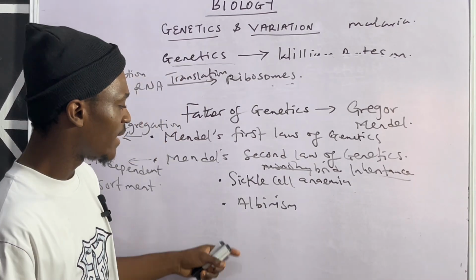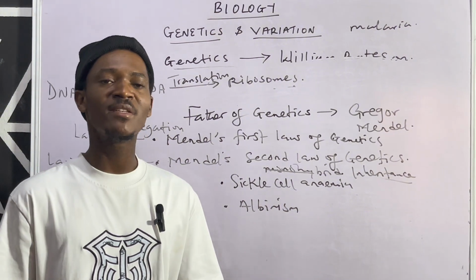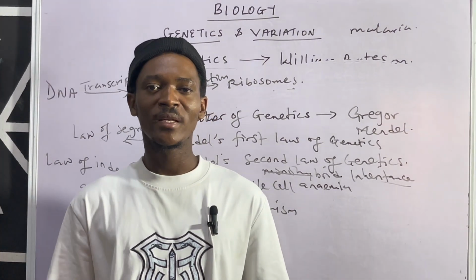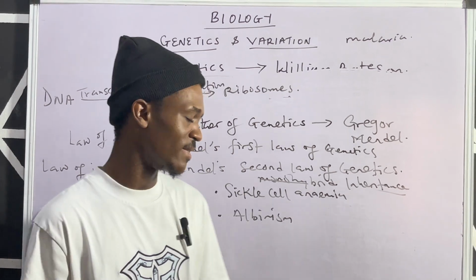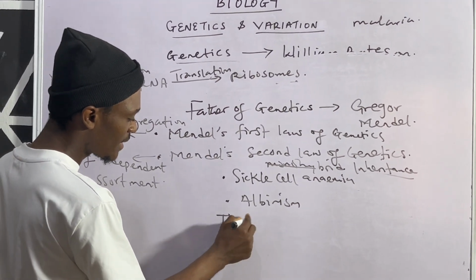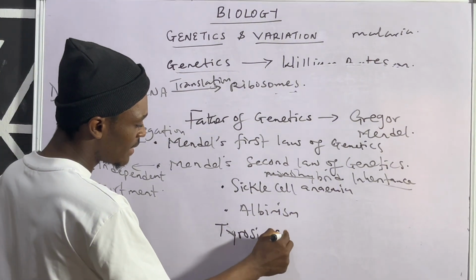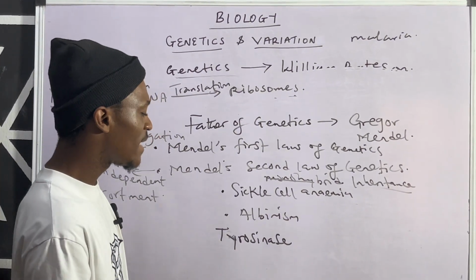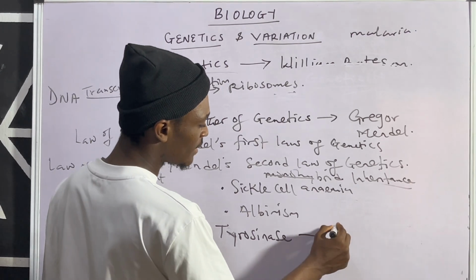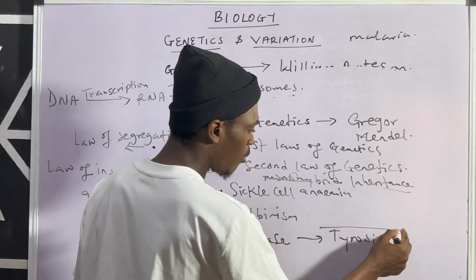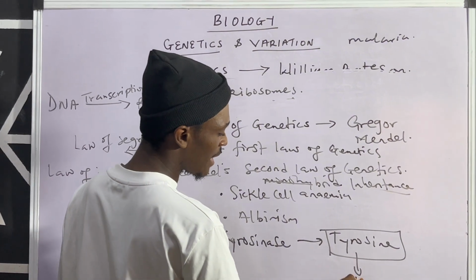All right. Then albinism. Albinism is when a particular enzyme fails to produce tyrosine. The enzyme is called tyrosinase. So it means that if the pigment of the skin fails to produce this enzyme, then this enzyme will not be there to produce what? Tyrosine. This tyrosine is actually what produces melanin.